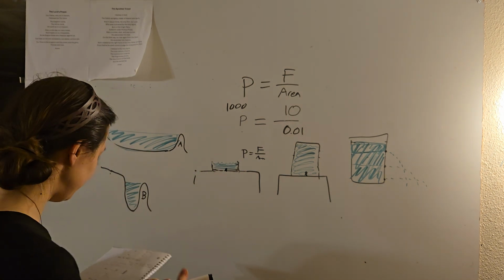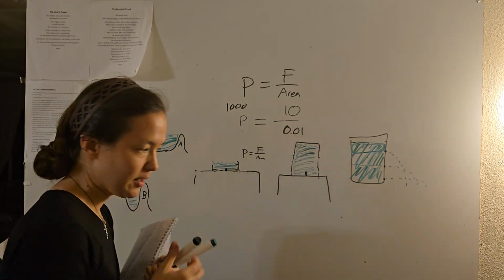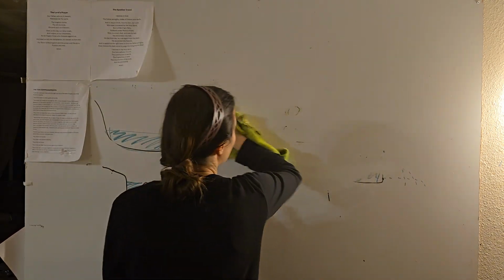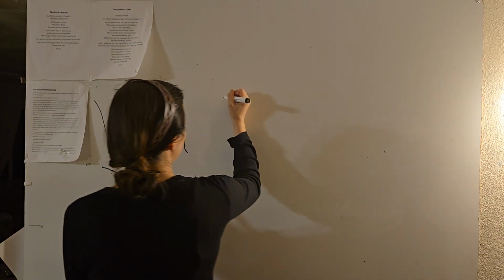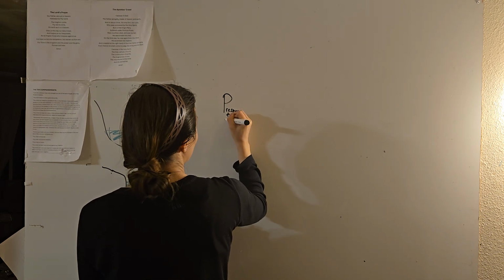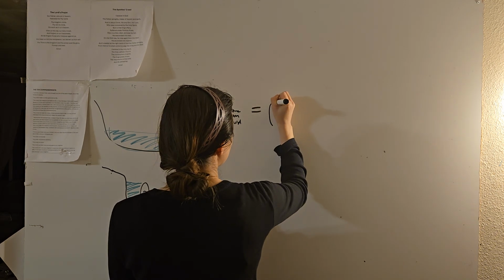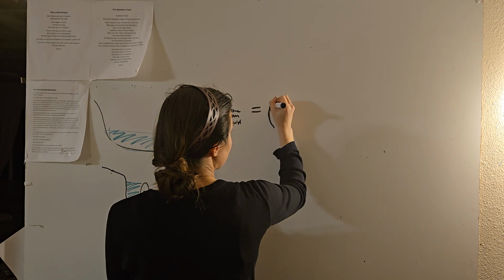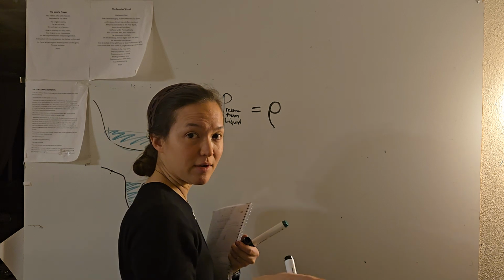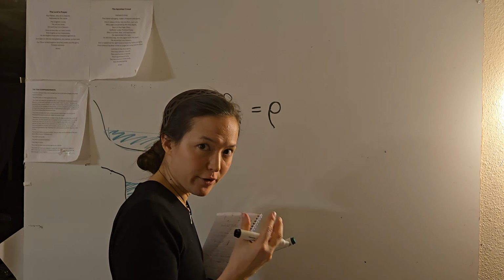And so the equation is that the pressure experienced from a liquid, I'll write pressure from a liquid, is equal to the density. This is a funny symbol for density, we call that rho. And that is the symbol for density. So if you remember density from last week, we talked about density being how much stuff there is in a given amount of volume.